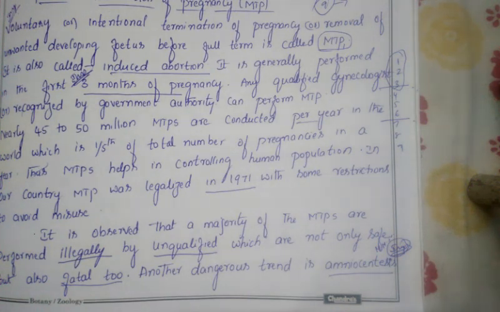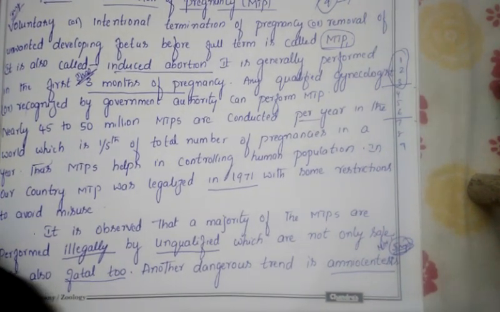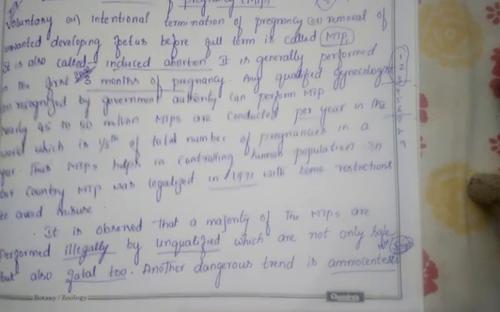We'll stop here. Remaining in our next class, we will discuss the sexually transmitted diseases: which are the sexually transmitted diseases, how they get transmitted, and what the effects or symptoms are if they appear in the female body, and the effect on the person. When these sexually transmitted diseases appear, we'll discuss in our next class.